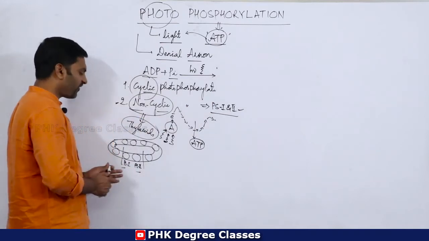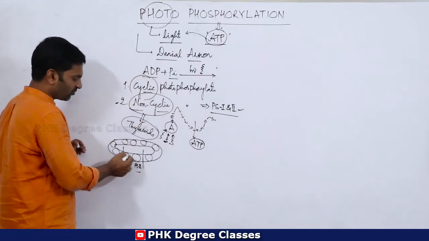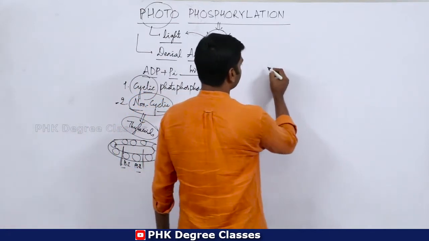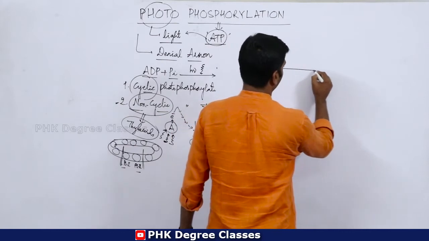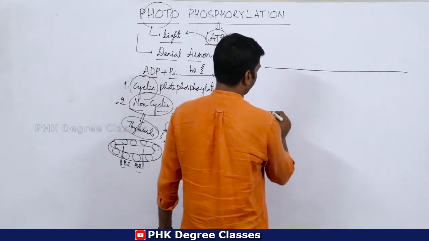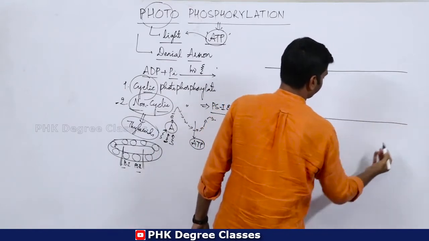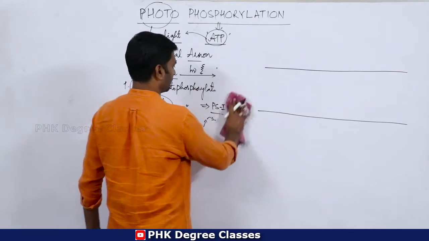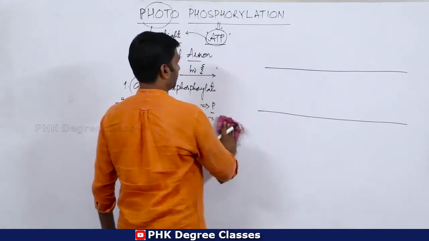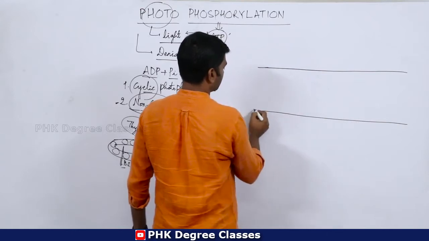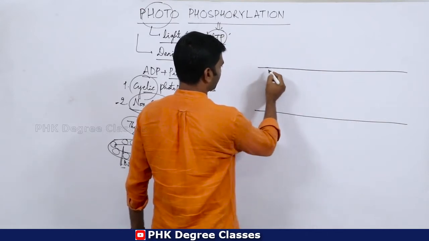If I cut this membrane, it looks like this. This is the diagrammatic representation.